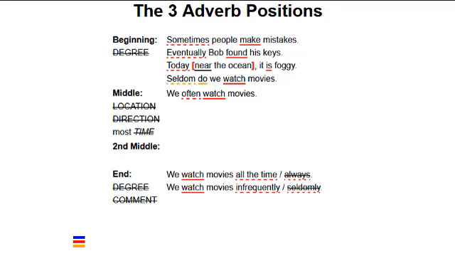Adverbs of comment also don't work in the end position. For example, "Bob found the keys simply" is incorrect. However, in the middle position, simply works fine. "Bob simply must find the keys." Again, I think the best explanation is that simply is modifying the modal must here, just as seldom modifies the auxiliary do.